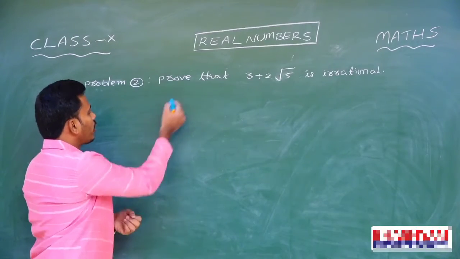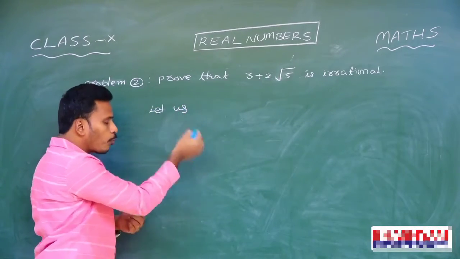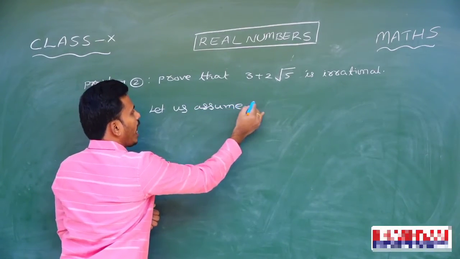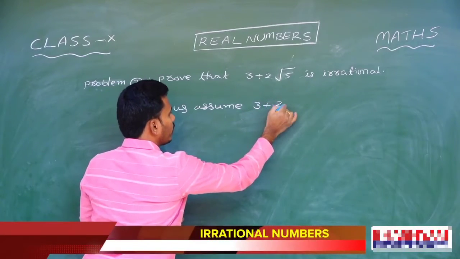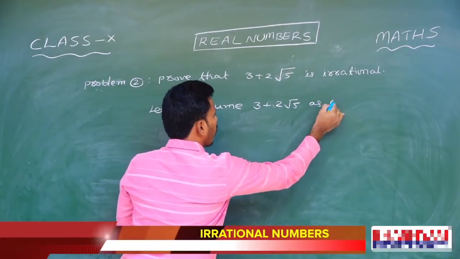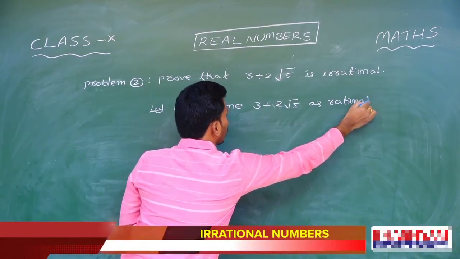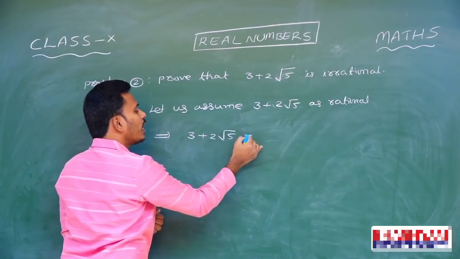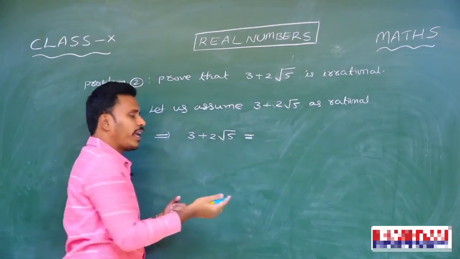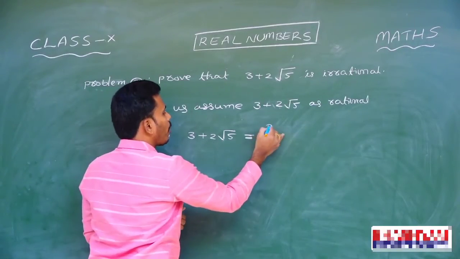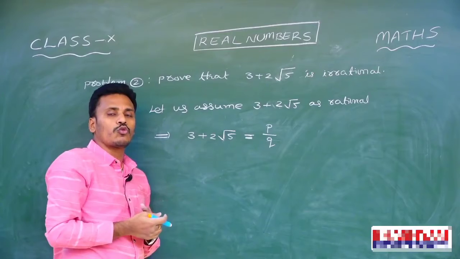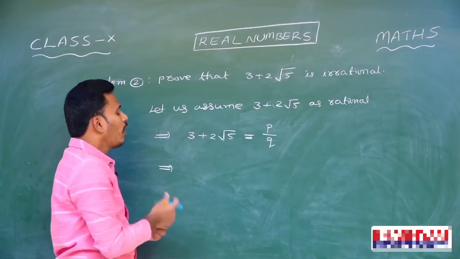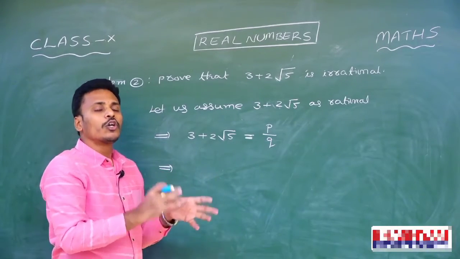By that contradiction, you start your proof by assuming that 3 plus 2 root 5 is rational. Let us assume that 3 plus 2 root 5 is rational. Since 3 plus 2 root 5 is rational, you need to write it in the rational form. What is the rational form? The rational form is p by q for p, q as integers. So 3 plus 2 root 5 is equal to p by q. Then here you need to apply your mathematical skills to arrive at a contradiction.